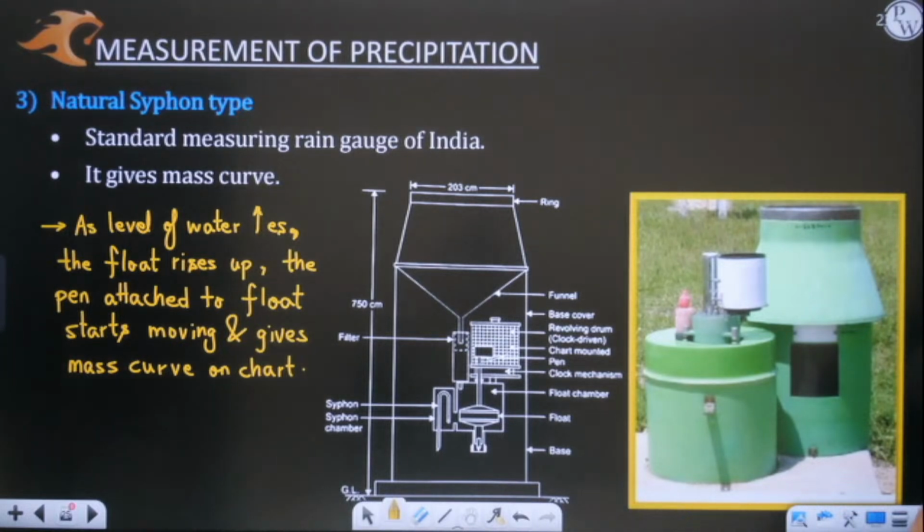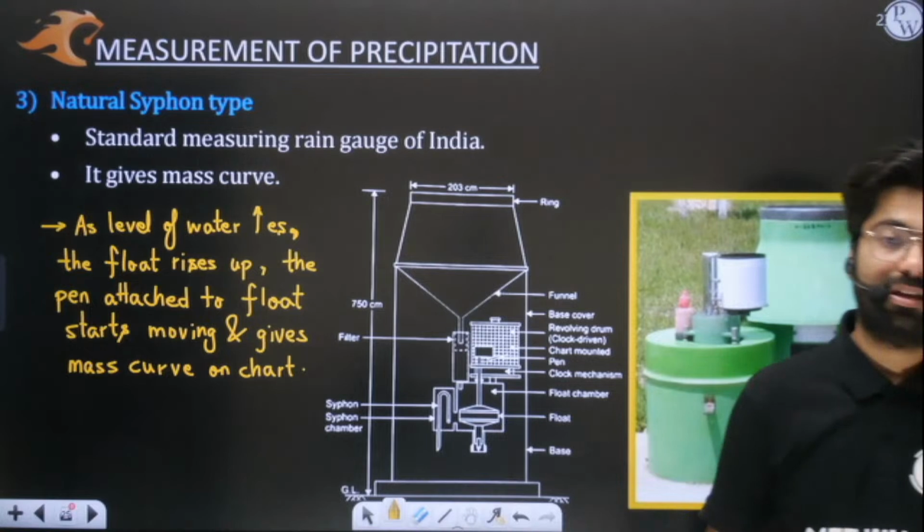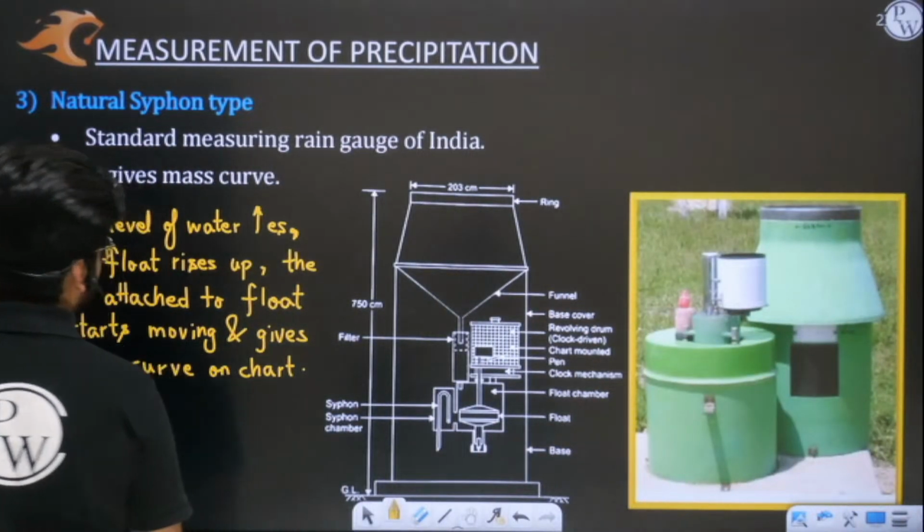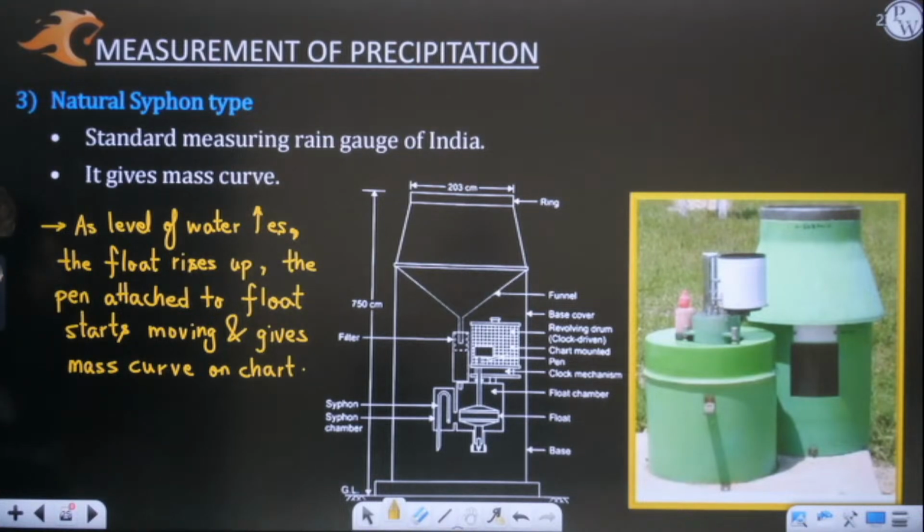Okay, Himanshu is saying water precipitation and precipitation reaction. See, Himanshu, this is not a chemistry class. Okay, I know it, but still I will not answer it because this is a hydrology class.